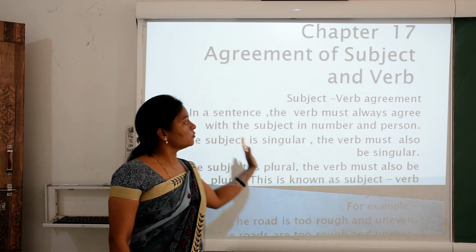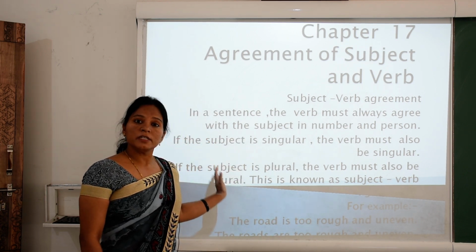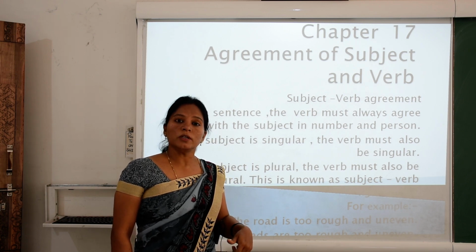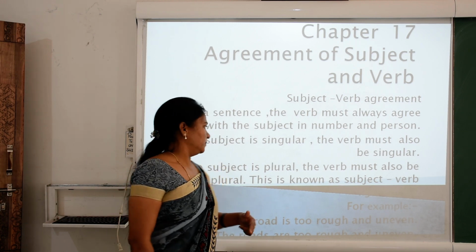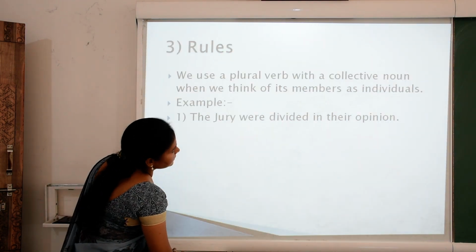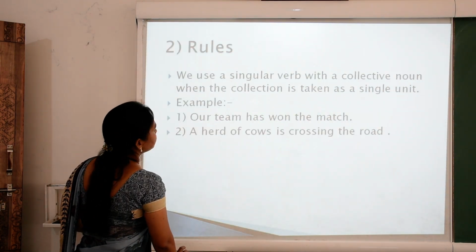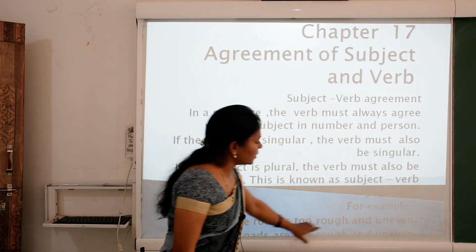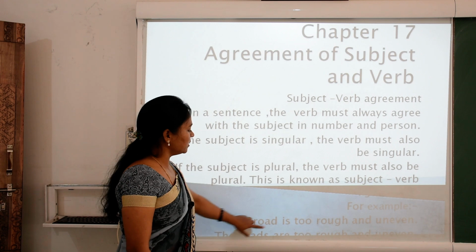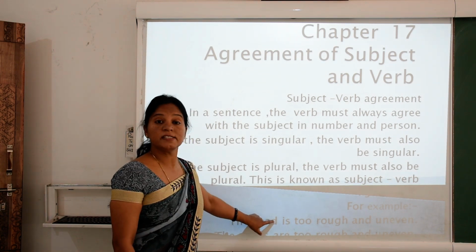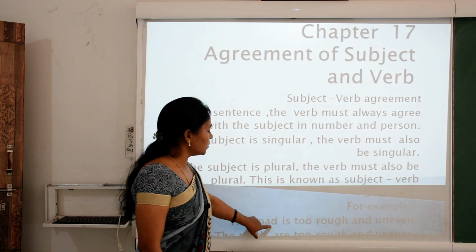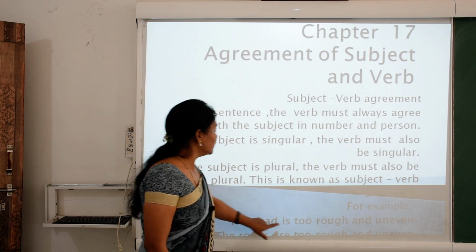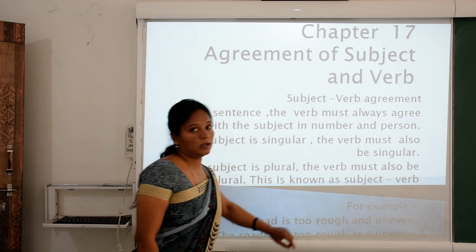So children, what is subject verb agreement? If the subject is singular, then the verb will be singular. If the subject is plural, then the verb will be plural. So let's see an example. The road is too rough and uneven. So you can see here we talk about the road, which is a singular subject. The road is a singular subject, then we use is, which is a singular verb. The road is too rough and uneven.